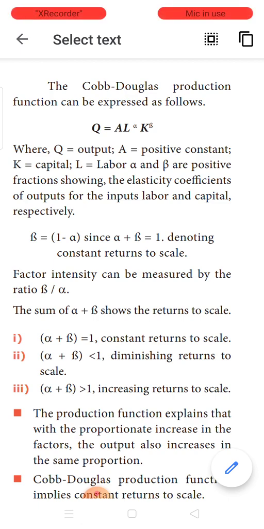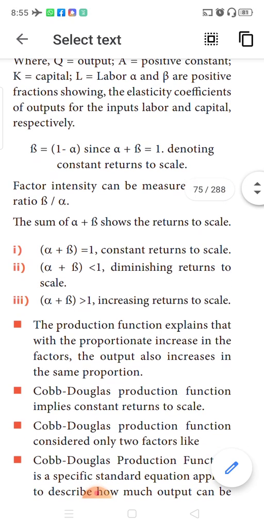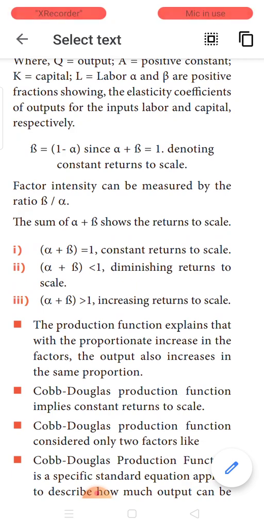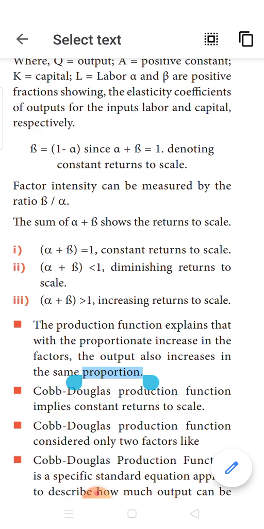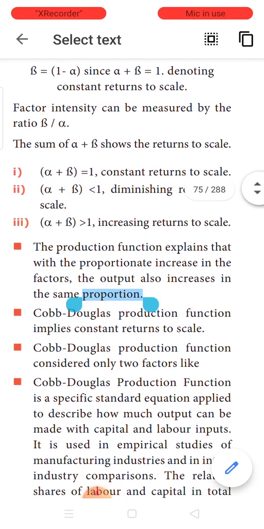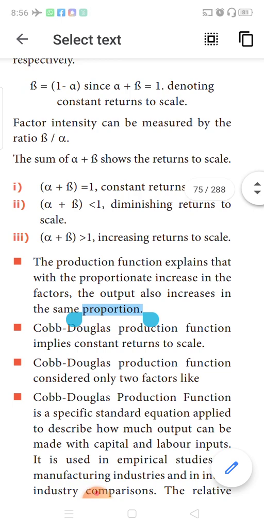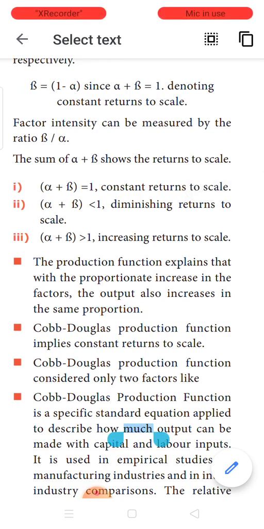When we use this expression, we arrive at a function called the production function. Now, in this production function, when you sum up the values of alpha and beta, it should be equal to 1, which means the production function is based on constant returns to scale. And the intensity, the rate at which the production function operates, can be measured by the ratio of beta divided by alpha.